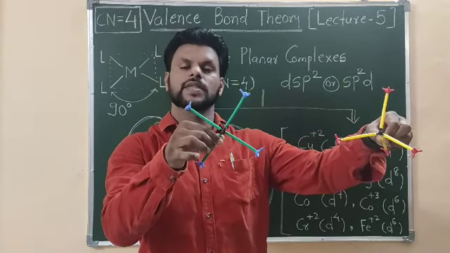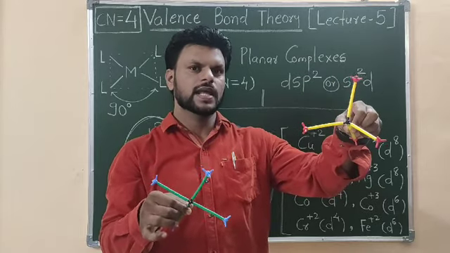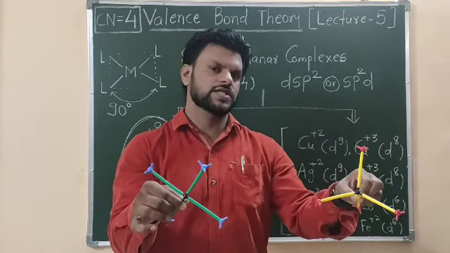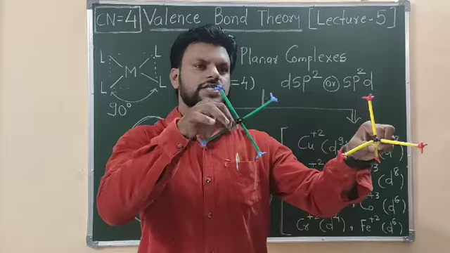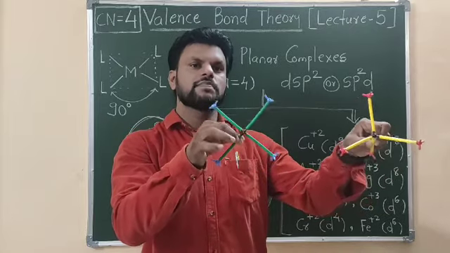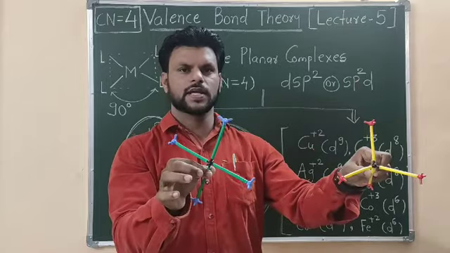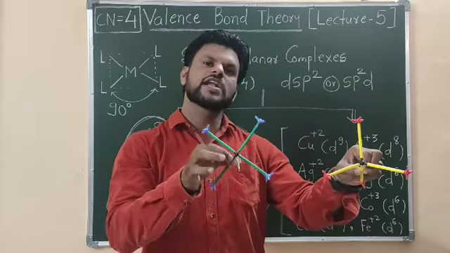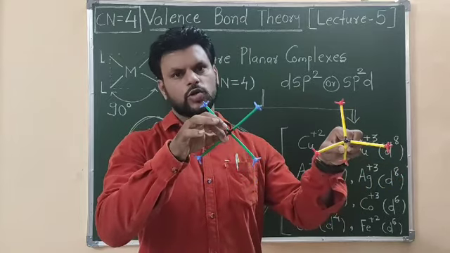I mean to say, one complex can show tetrahedral and square planar geometry if I change the system. The state of the equilibrium can be highly influenced if I change the temperature, if I change the nature of the solvent, as well as by the counter ion. All these aspects we are going to discuss.